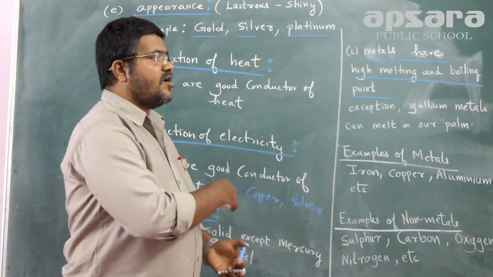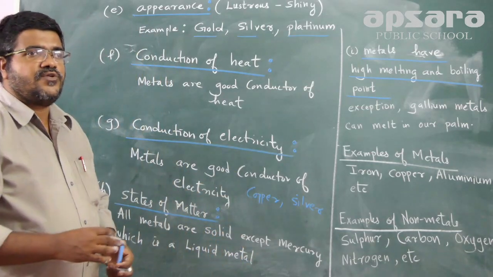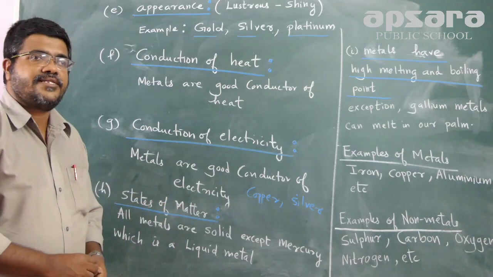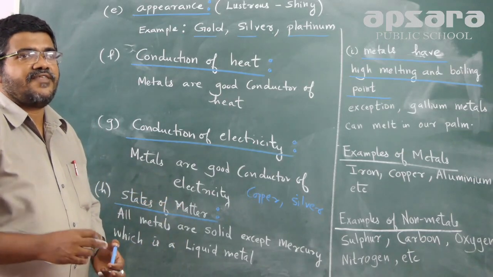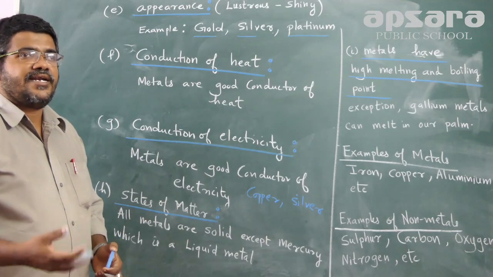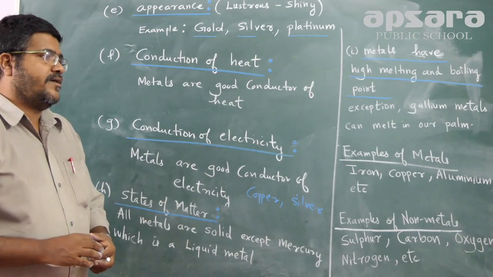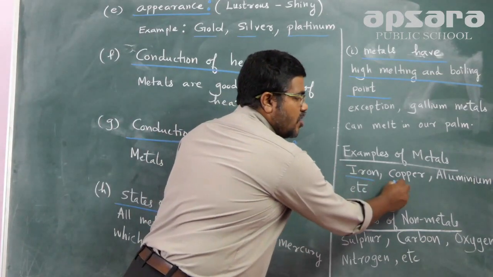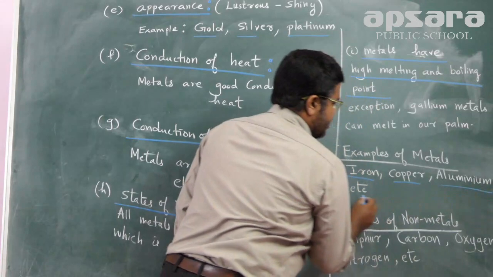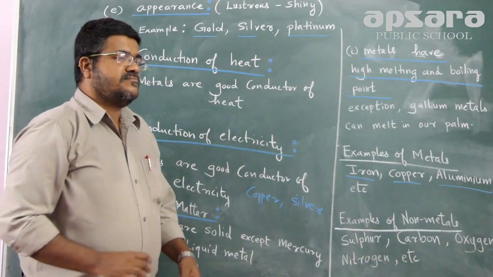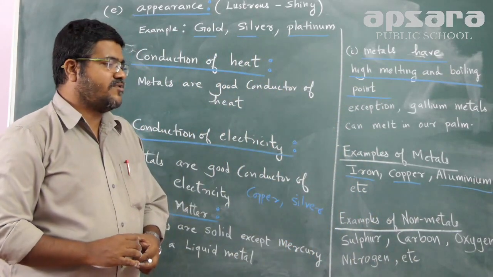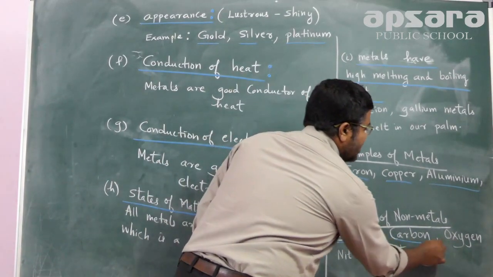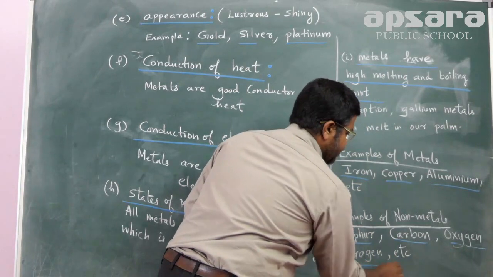Based on all these properties, we need to study the physical properties of metals and non-metals, and in what way they are going to help us understand the elements in a better way. Now, there are some examples of metals and non-metals too, like iron, copper, aluminium, etc. They are all examples of metals. Similarly, we have some non-metals too, like sulfur, carbon, oxygen, and nitrogen, etc.